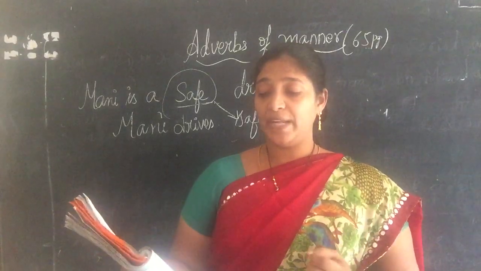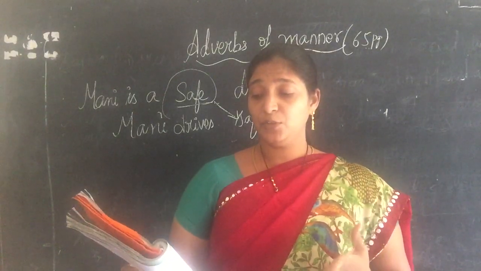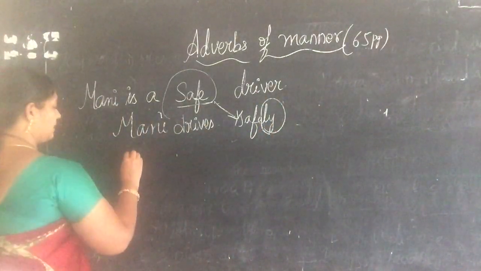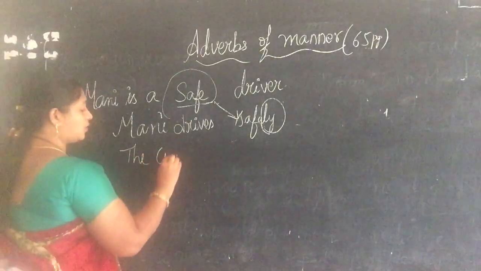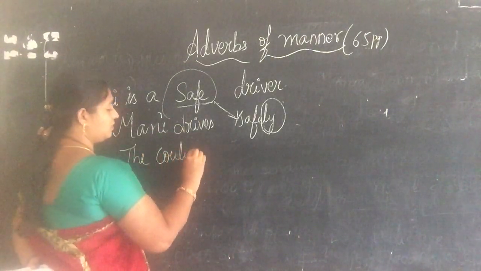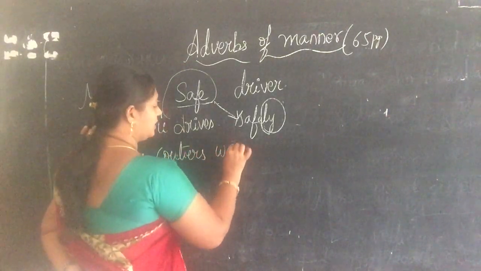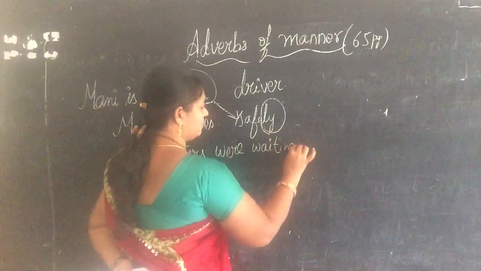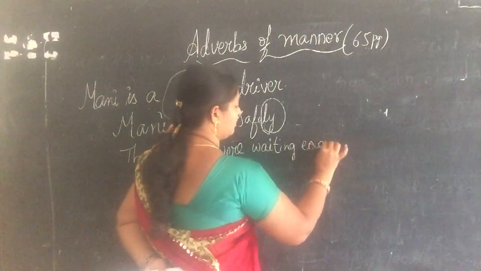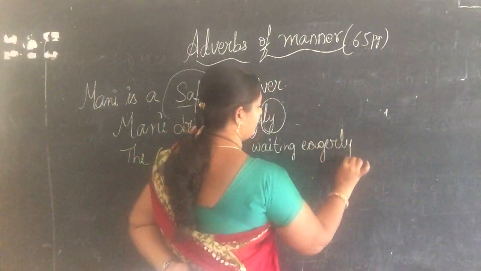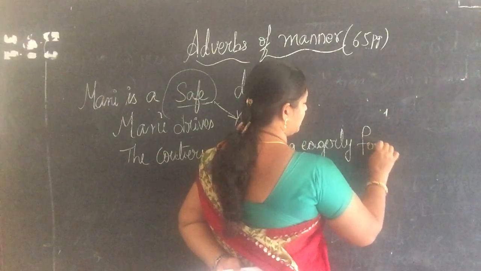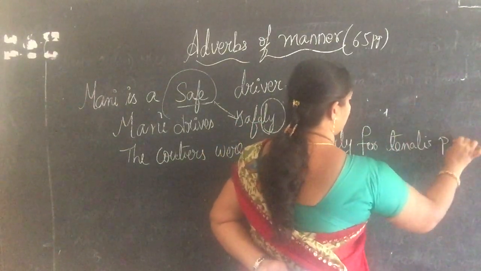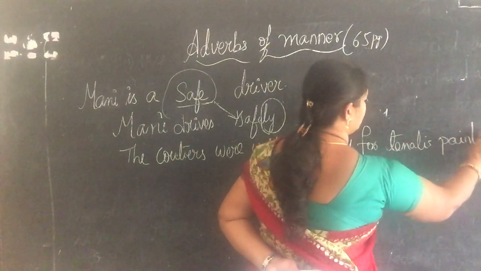The courtiers were waiting eagerly for Tenali to bring in his painting. So let me write this down. The courtiers were waiting eagerly for Tenali's painting. So what is the object here?